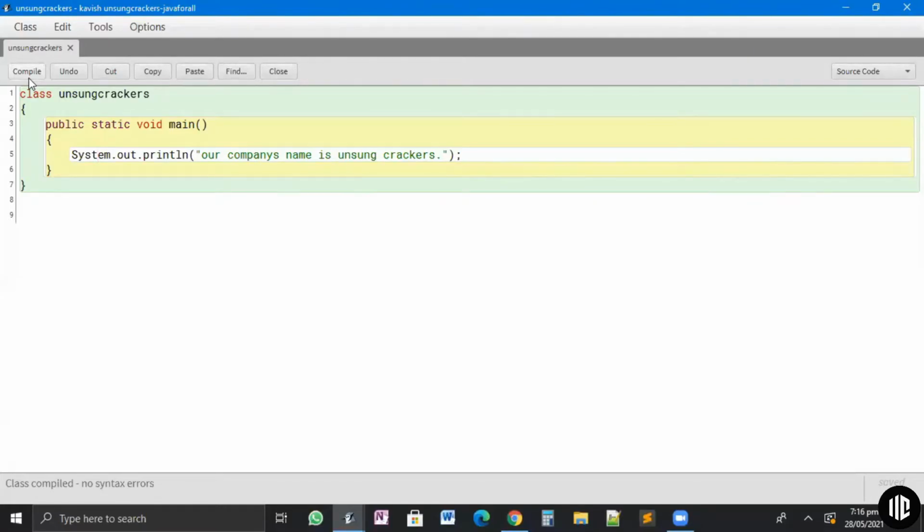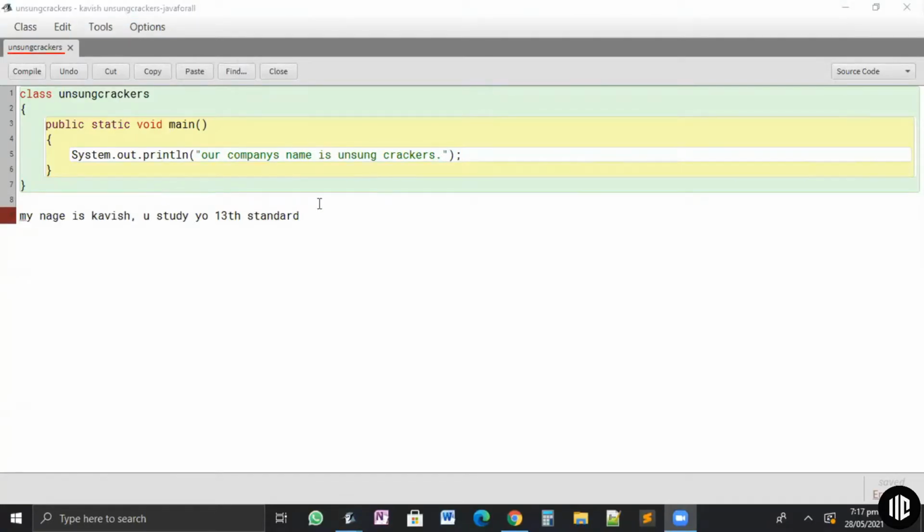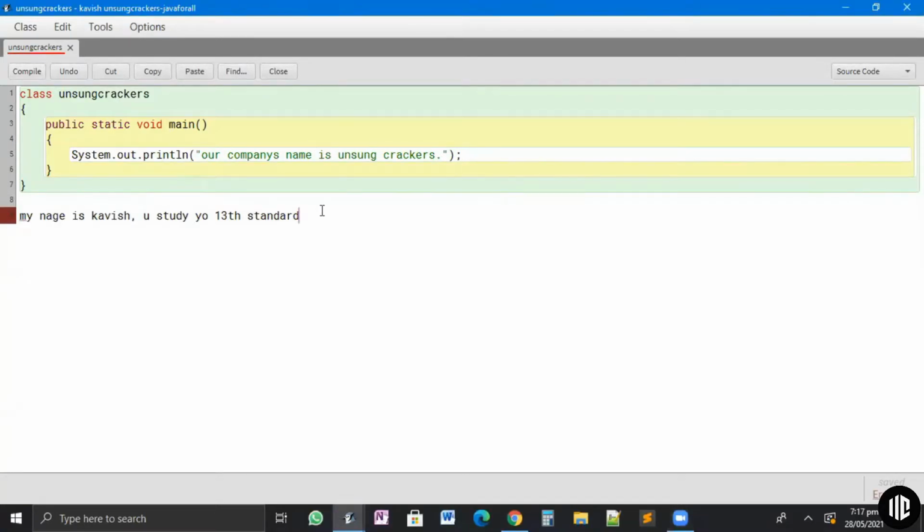Syntax is basically grammar. For example, the English language. I mean, most of us know English. So if I write a sentence, my name is Kavish, and I study in 12th standard. Okay. Now I have written this. Now there are certain mistakes in what I have written. I want any one of you to tell me what are all the mistakes in this line.